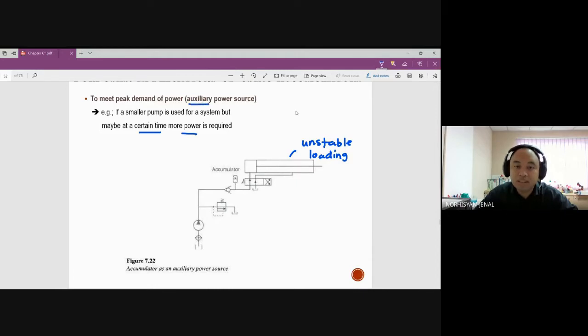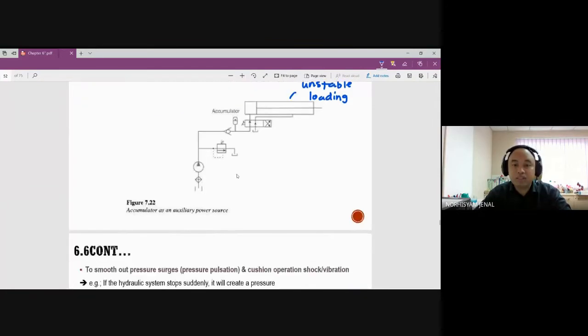But once again, remember, it's just for a limited time condition, because as the liquid comes out, it will drain out from the accumulator. When we don't have any liquid anymore here, we cannot increase the pressure anymore. So this might only be used when we have unstable loading, for example, for a while. When it comes back to normal, we don't have to use the accumulator.